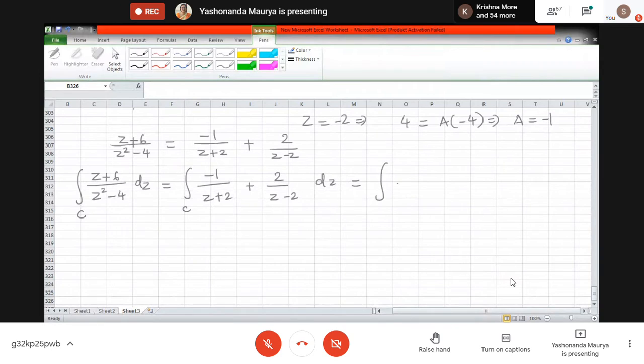Okay. So now see over here, there are two expressions that have come. I'll split the integral.